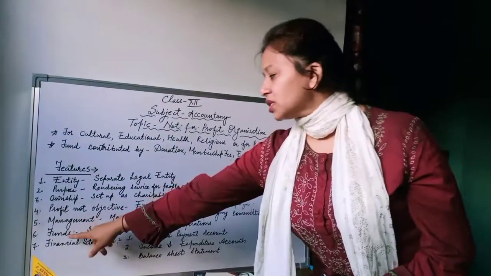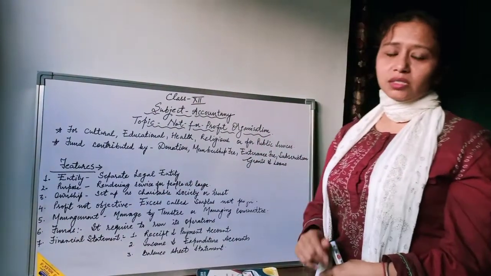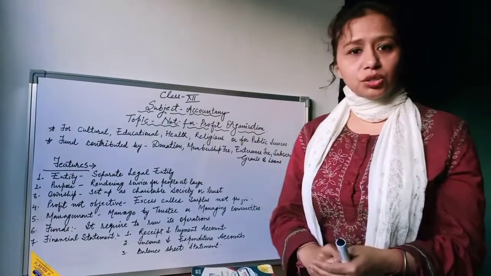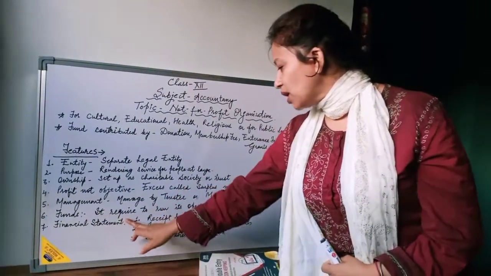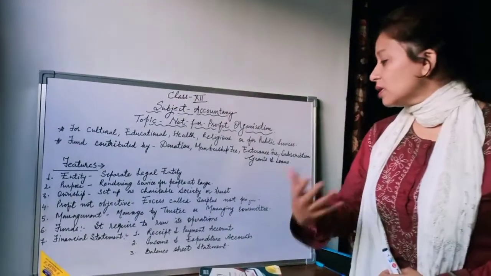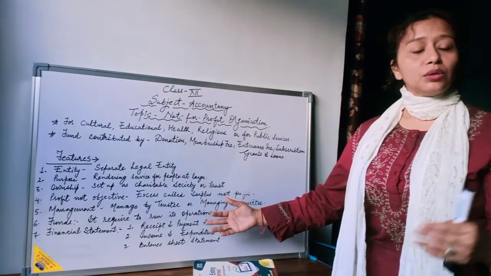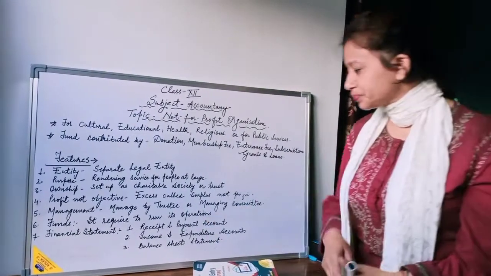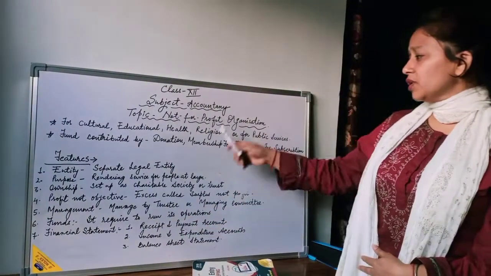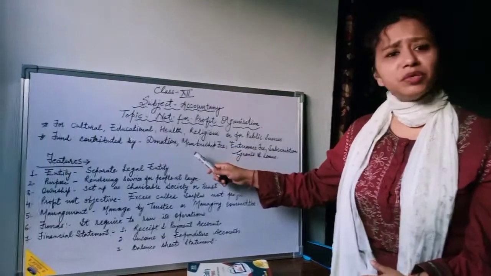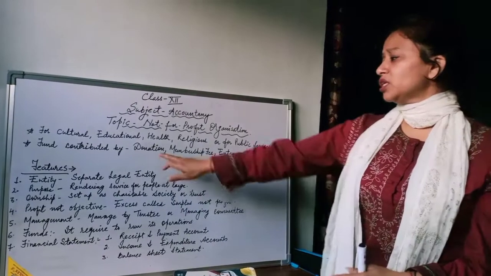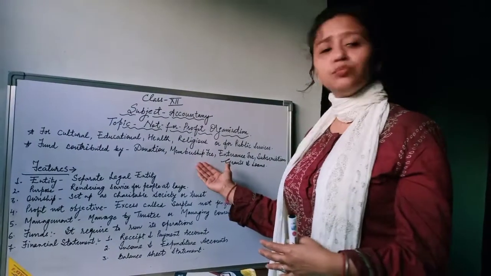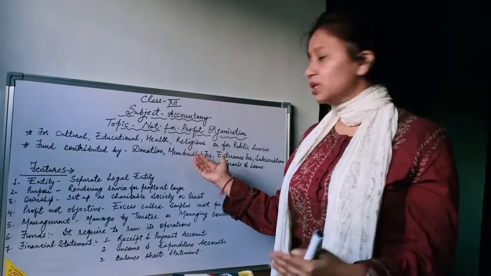Now the sixth one is the funds, the sources of money coming to the organization. Why are these funds required? They are required for the day-to-day operations of the organization. The funds come in the form of donations, membership fees, and entrance fees. Different kinds of people donate as charity. Those who come as members have to pay a life membership fee or general fees, and entrance fees.